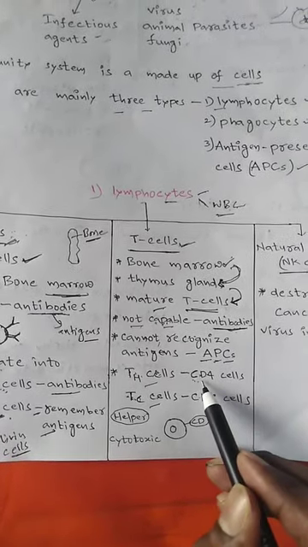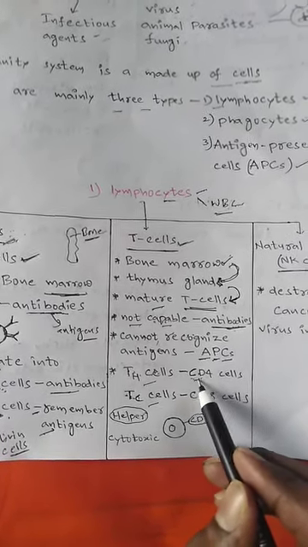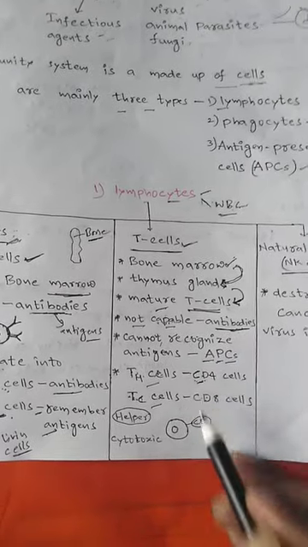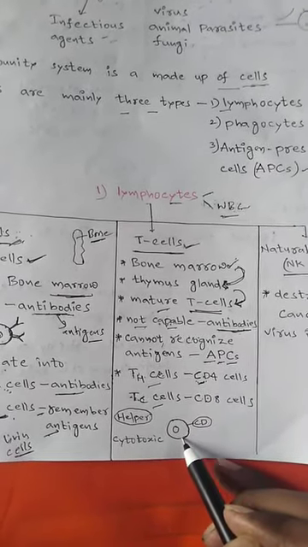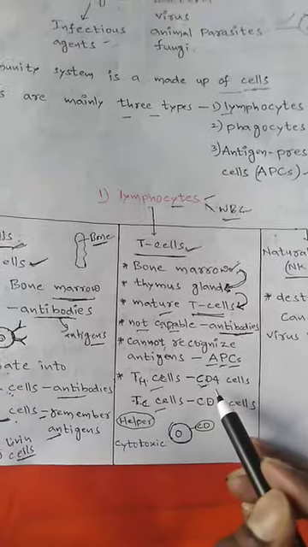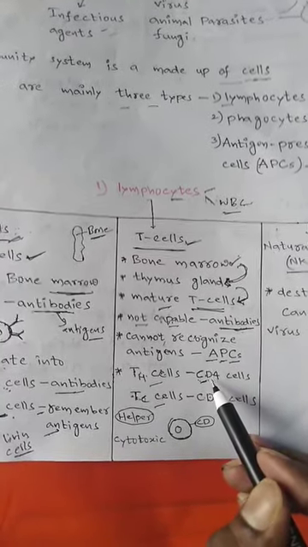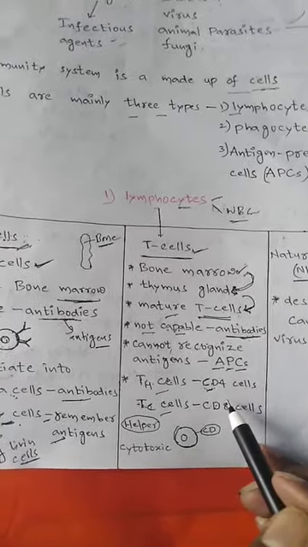CD means cluster of differentiation. These are protein molecules present on the surface of the T cells and also antigen recognizing agents.